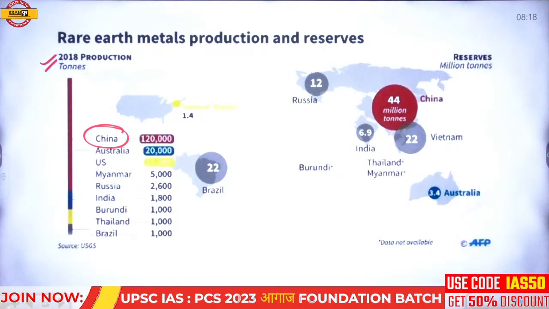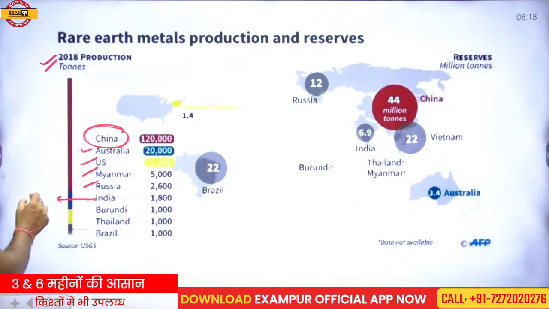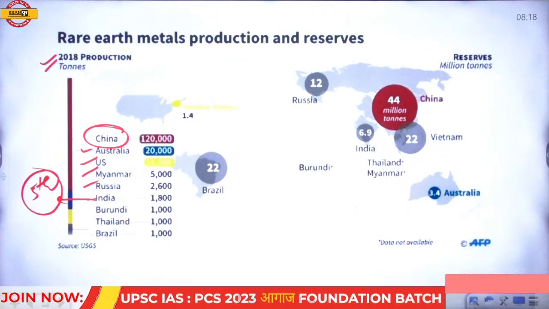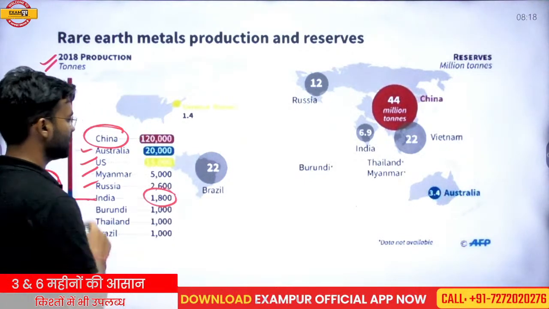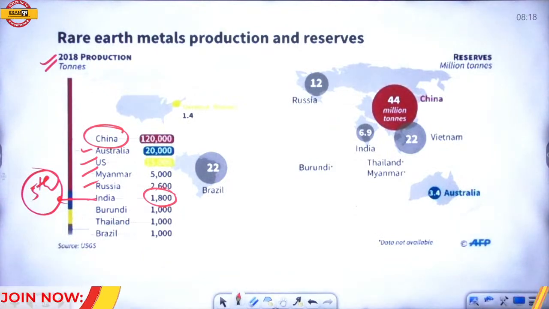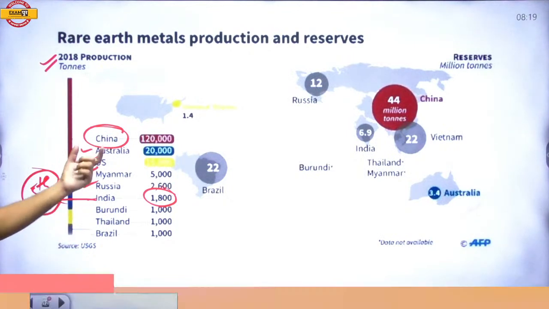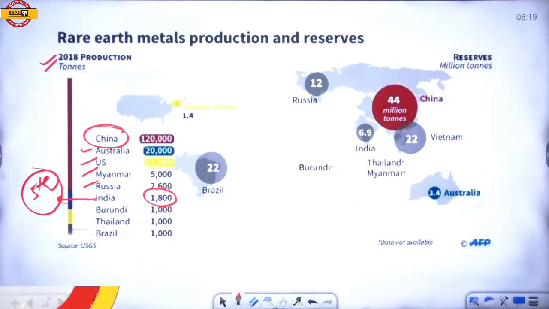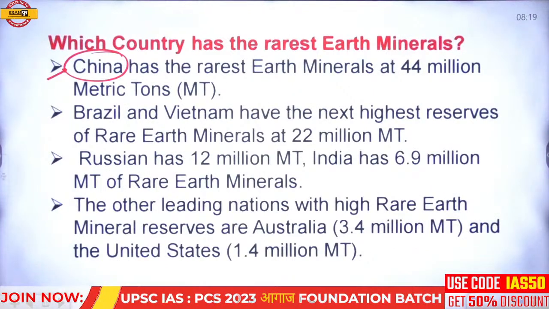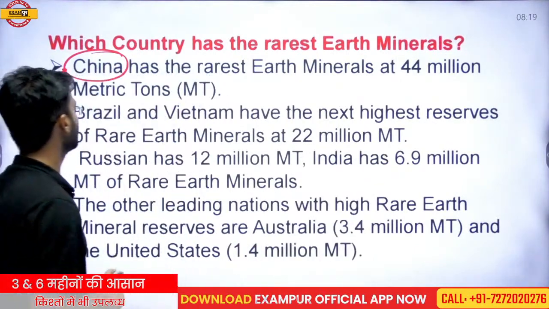Then Australia, then USA, then Myanmar, Russia, India. India is in the 5th position in the deposition of rare earth metal, but India's storage is not so much. So it is a point of concern. We will look at this point later. So China, Australia, US, Myanmar, Russia and India are the countries which have abundant storage of rare earth metal.